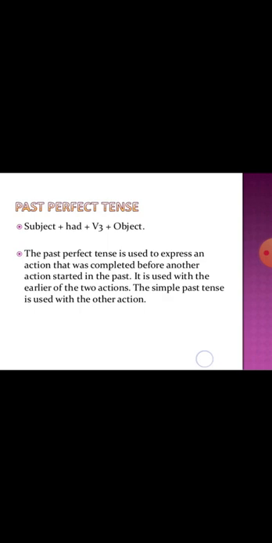And in the second action, past perfect tense is used, because this action was completed before another action started in the past. So I hope past perfect tense is clear to you, and the sentence structure will be subject plus had plus third form of the verb plus object.